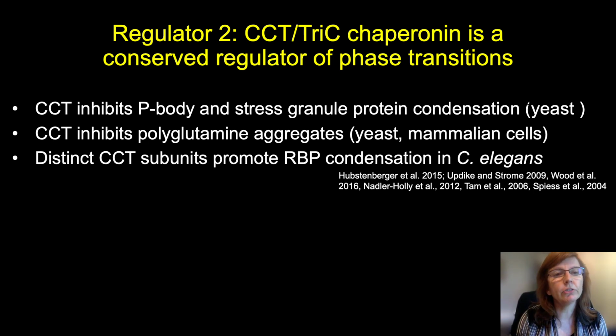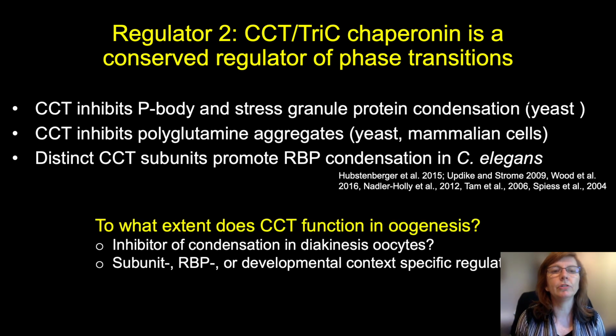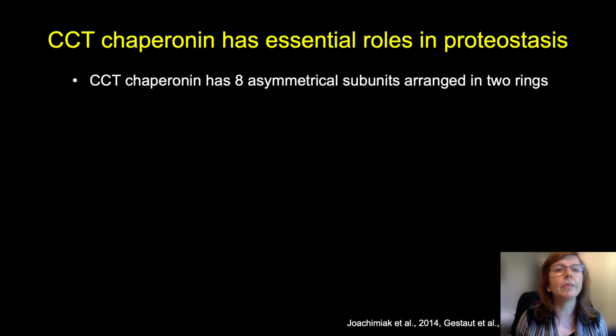elegans, multiple genetic screens have identified distinct subunits of this CCT chaperonin in promoting the condensation of different RNA binding proteins. So we have been interested to understand to what extent CCT chaperonin functions in oogenesis, and could it be an inhibitor of condensation in diakinesis oocytes? We're also wondering if there could be any subunit specificity or any specificity in regards to the developmental context or RNA binding protein. So why are we interested in these subunits?